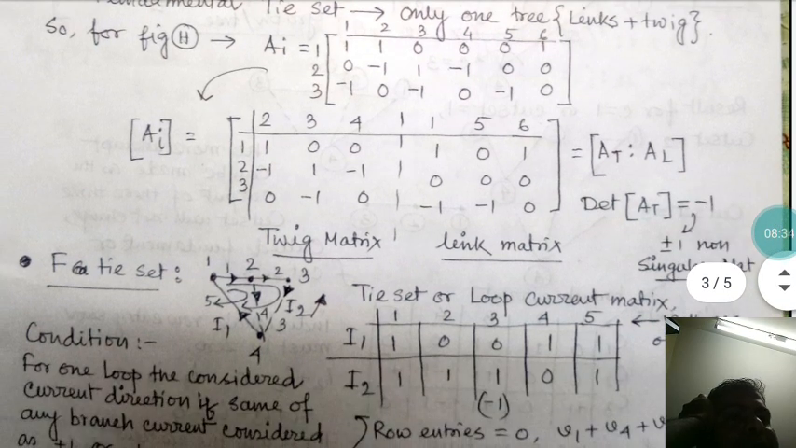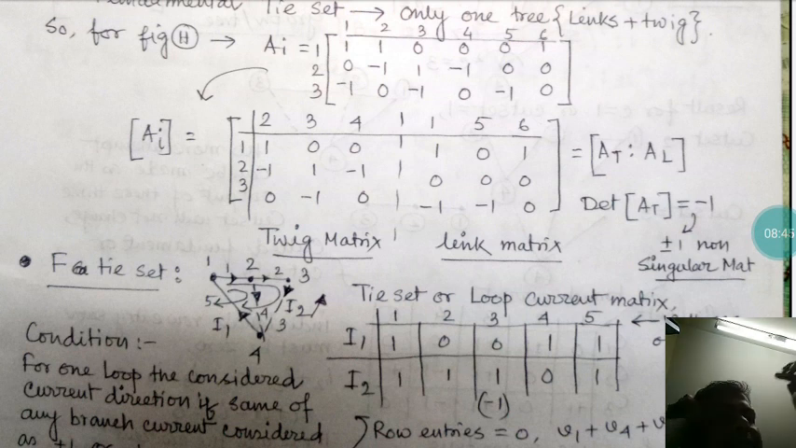So here it can be written as A equals AT dot AL. AT means the twig matrix, and AL means the link matrix. But here one important thing, that the determinant of AT is always plus minus 1. So it is a non-singular matrix. Okay, keep it in mind. But AL is a singular matrix.